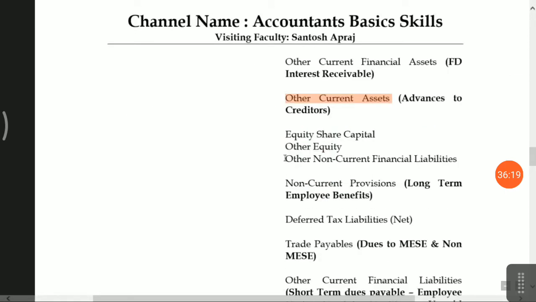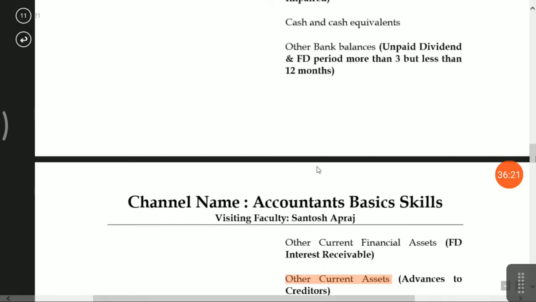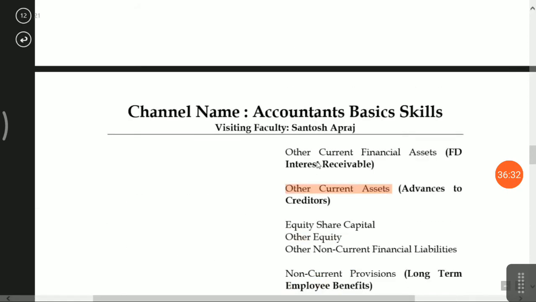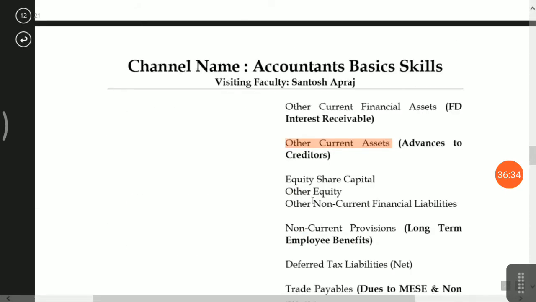Next is the presentation. Friends, the difference between the accounting standard presentation and the Indian accounting standard presentation is that here they have given first preference to assets and then liability. Okay, so I have disclosed all our assets. Now I am disclosing the liability side.